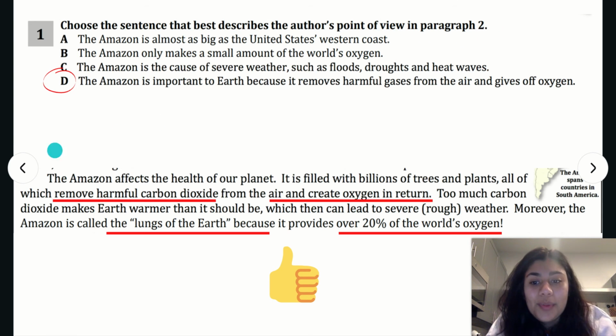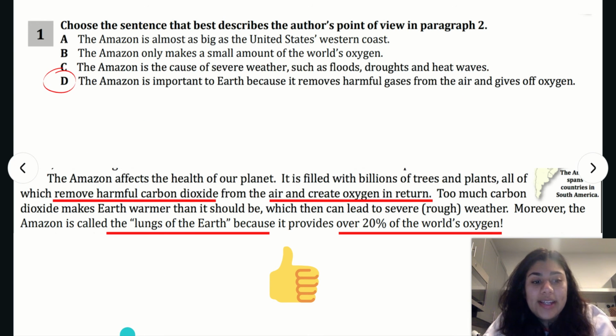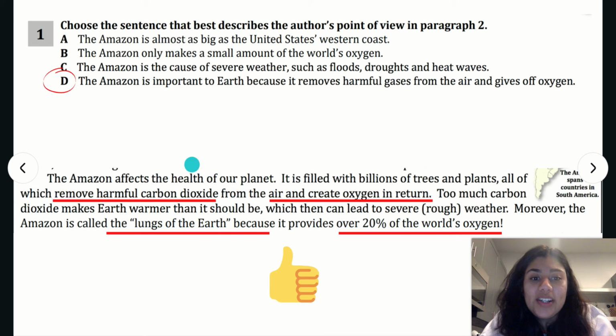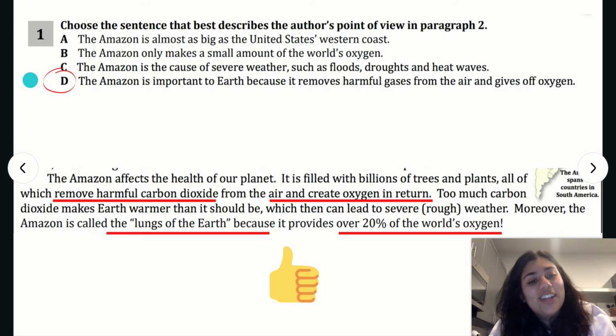The correct answer was D. The Amazon is important to Earth because it removes harmful gases from the air and gives off oxygen. We know this is the correct answer because we just said that all of these clues had positive feelings, or they were positive opinions about the Amazon rainforest. It's telling us it gets rid of carbon dioxide. That's a harmful gas. But it also gives us things like oxygen and air. So we can go ahead and mark D as the correct answer.